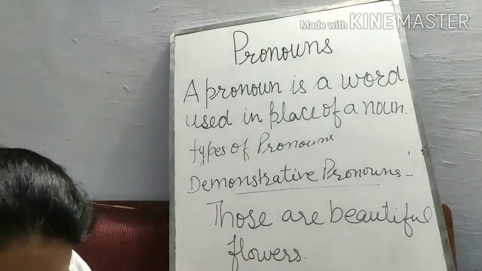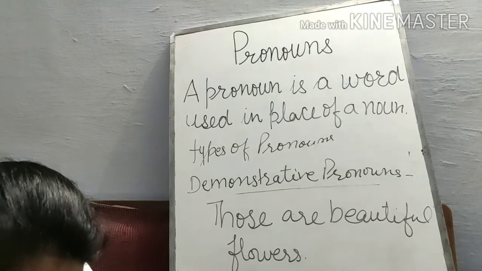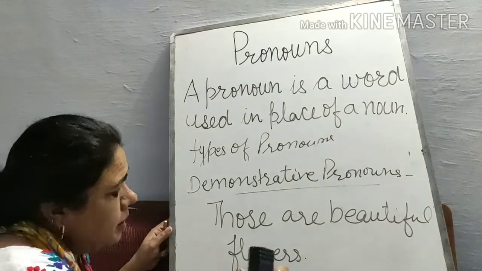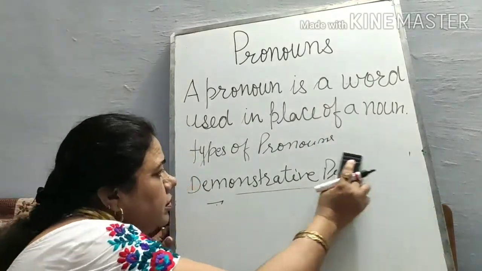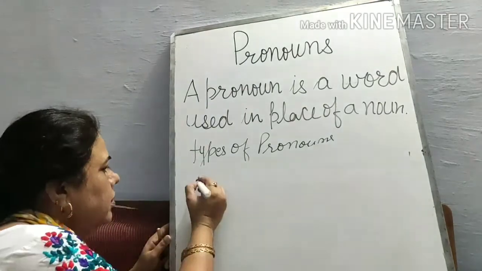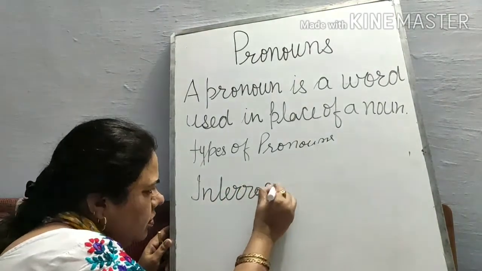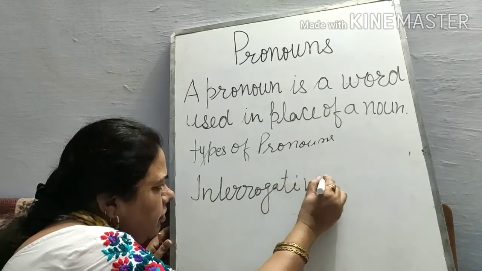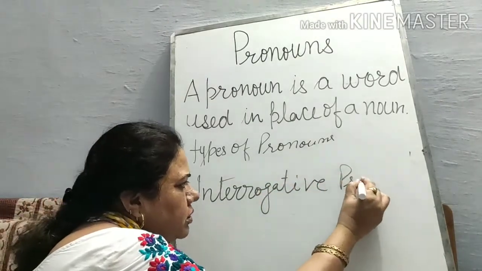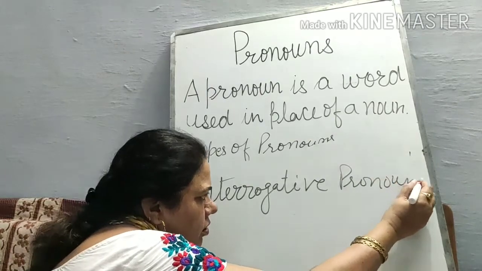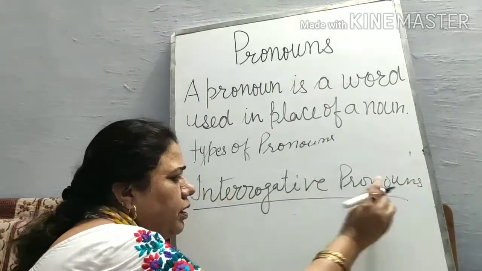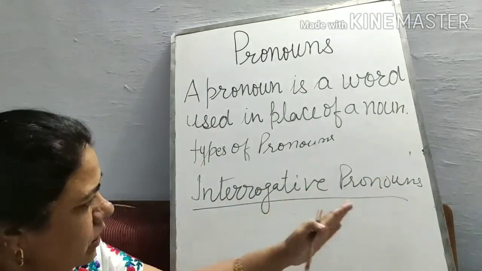Next part I will take up interrogative pronouns. In interrogative pronouns, we ask questions.